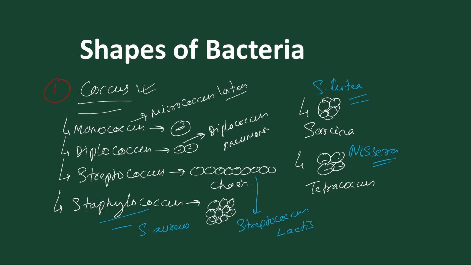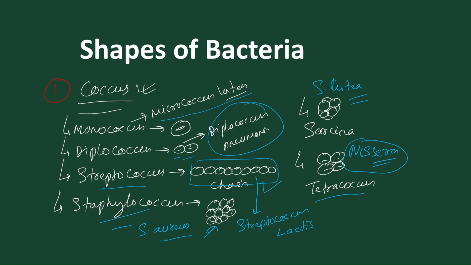So monococcus, we find free living bacteria, simple, the example is Micrococcus luteus. We find Diplococcus present in 2 in colonial form, Diplococcus pneumoniae. We find Streptococcus present in chain like forms, and Staphylococcus present in a bunch. Streptococcus lactis is for Streptococcus, and Staphylococcus aureus is for the bunch. We find those present in 4 in number called Tetracoccus, and that is Neisseria. And sometimes we find Sarcina present 8 in number in a 3D structure in colonial form, called Sarcina lutea. So these are the different shapes of coccus bacteria.